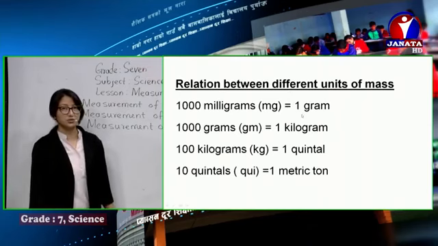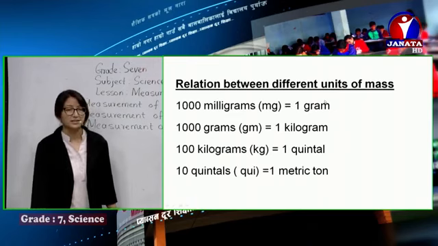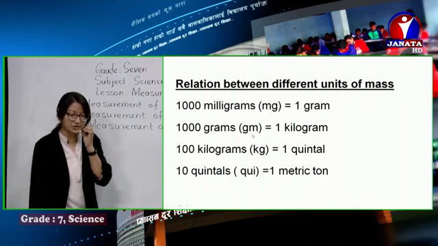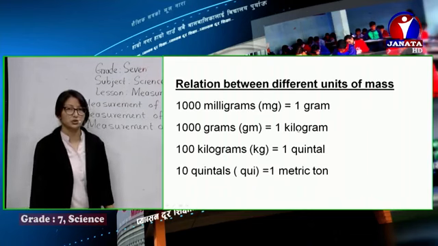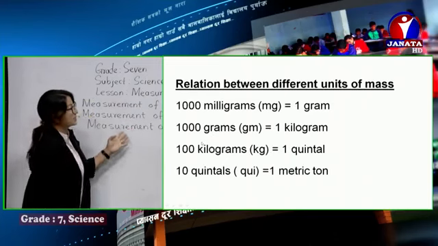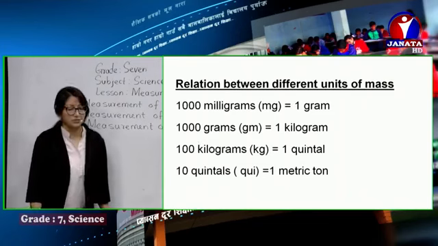Similarly, 1000 grams is equal to 1 kilogram. Similarly, 100 kilograms is equal to 1 quintal, and 10 quintals is equal to 1 metric ton.